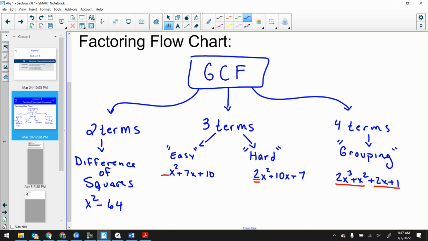Questions about that flow chart? I mean, doesn't that summarize everything that we talked about over the past couple of weeks, I guess?